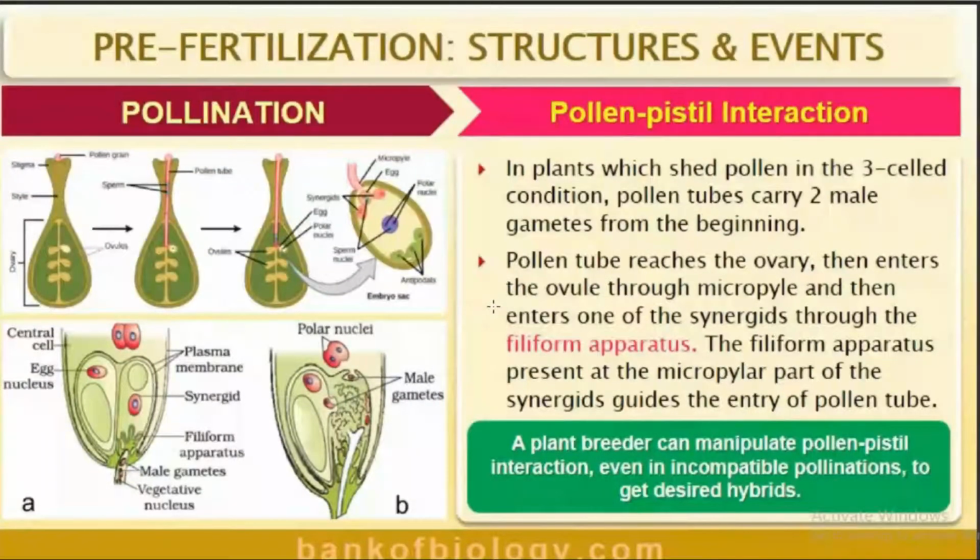So, what are the things we have studied in this session? Pollination, the three important types of pollination, they are autogamy, geitonogamy, and xenogamy. And the second content we have studied, that is agents of pollination, abiotic agents and biotic agents. And the last, we have studied about pollen pistil interaction.